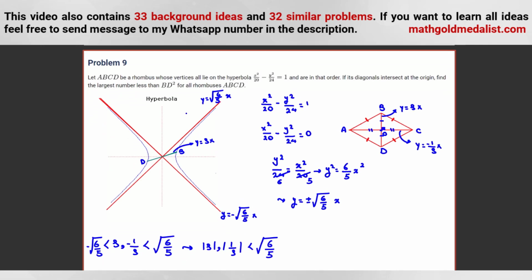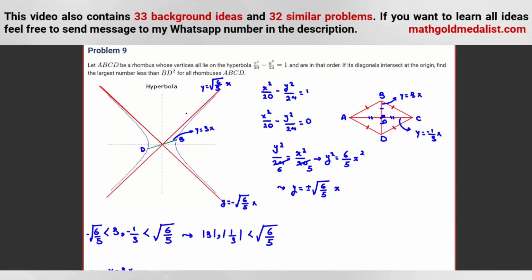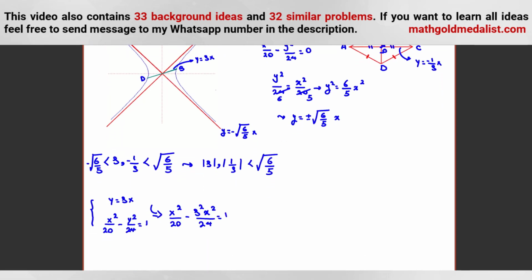So we should find the minimum of BD squared and then take the floor of that, the largest number less than it. Because we want a number less than all of them, we should find the minimum of BD squared.